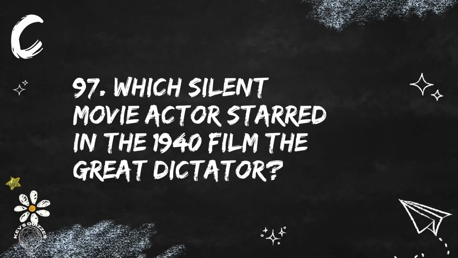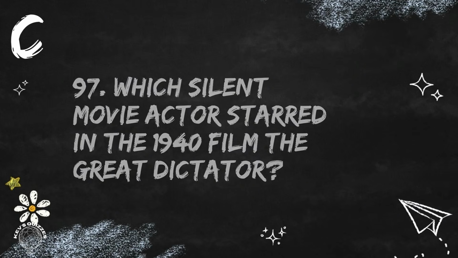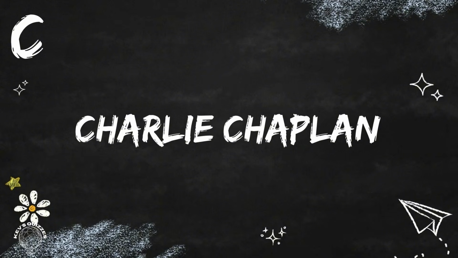Question 97. Which silent movie actor starred in the 1940 film The Great Dictator? The answer is Charlie Chaplin.